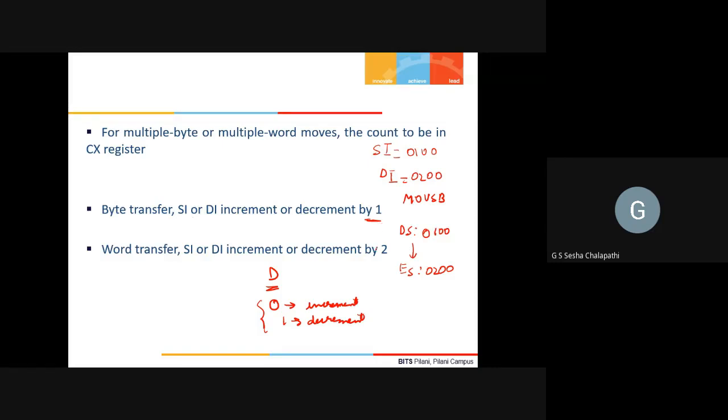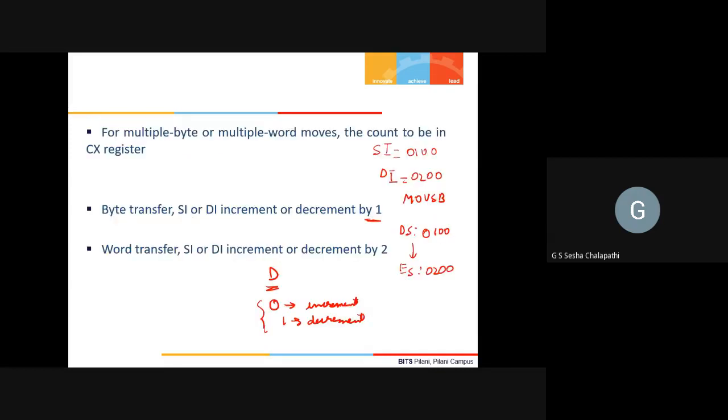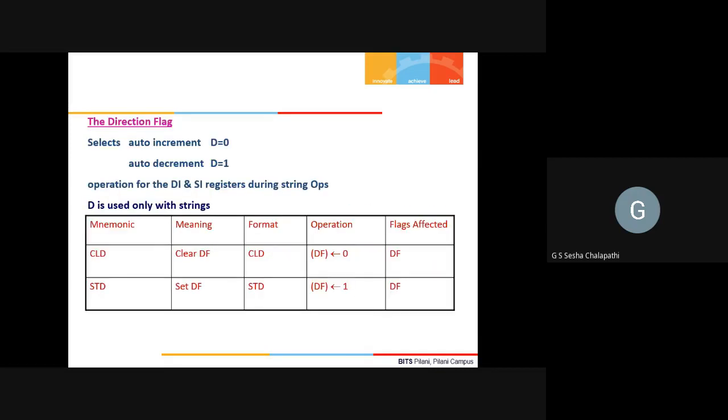However, if I do a MOVSW, then SI and DI will increment by 2, because a word was transferred. A word means 2 bytes were transferred. Yeah, here it is. So 0 means auto increment. This is true here, right? And 1 is auto decrement.